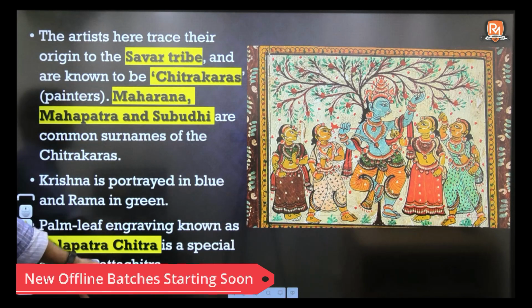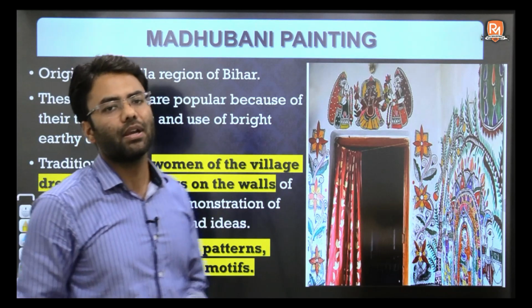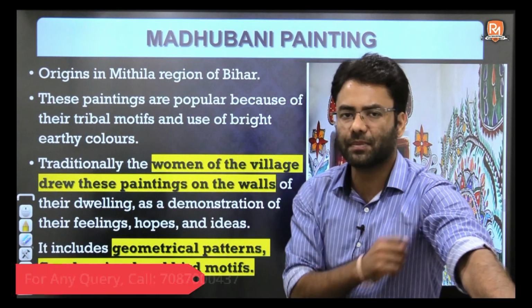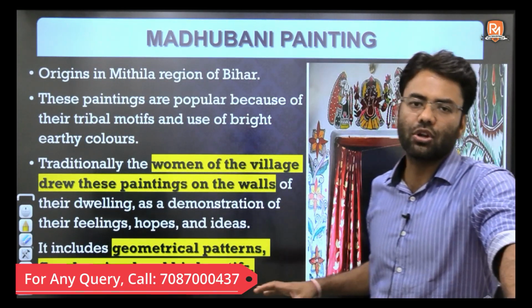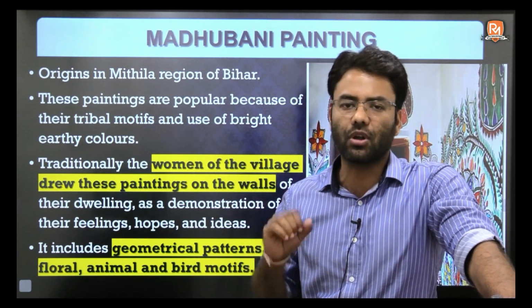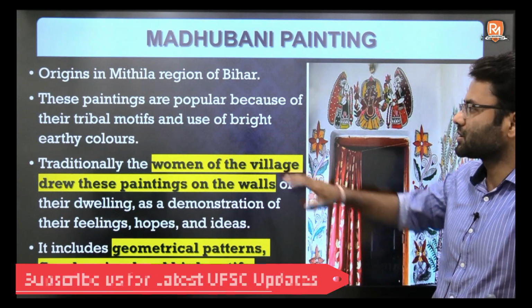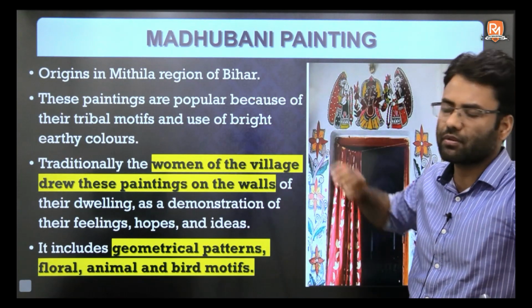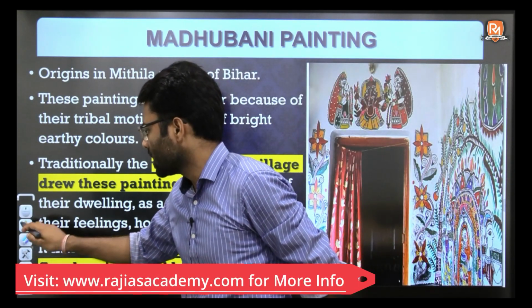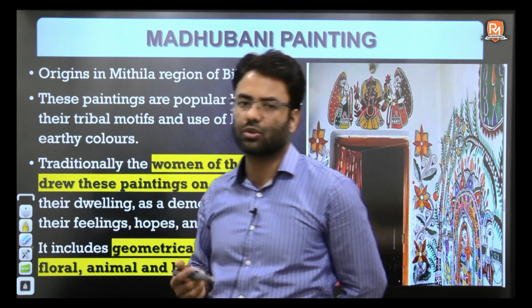Now, let us move to the next part, that is Madhubani painting. In Madhubani painting, the important aspect first is the origin, the location where it flourished. It is in the Mithila region of Bihar. Later on it spread to most parts of Bihar and also the Bengal region.